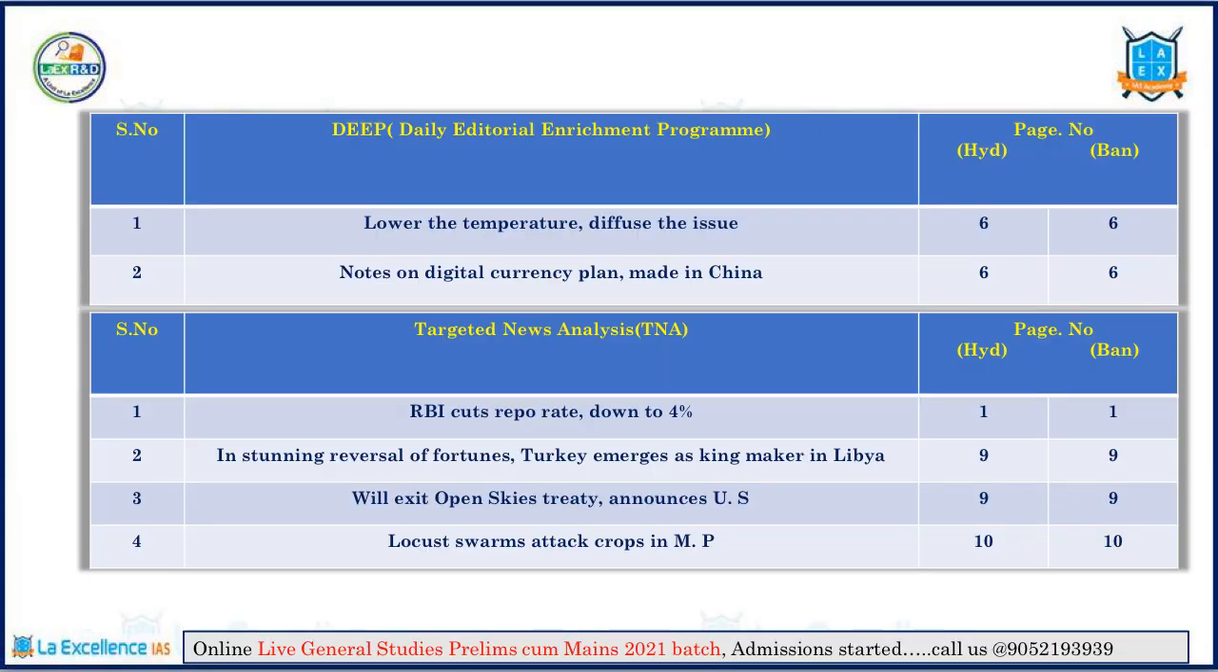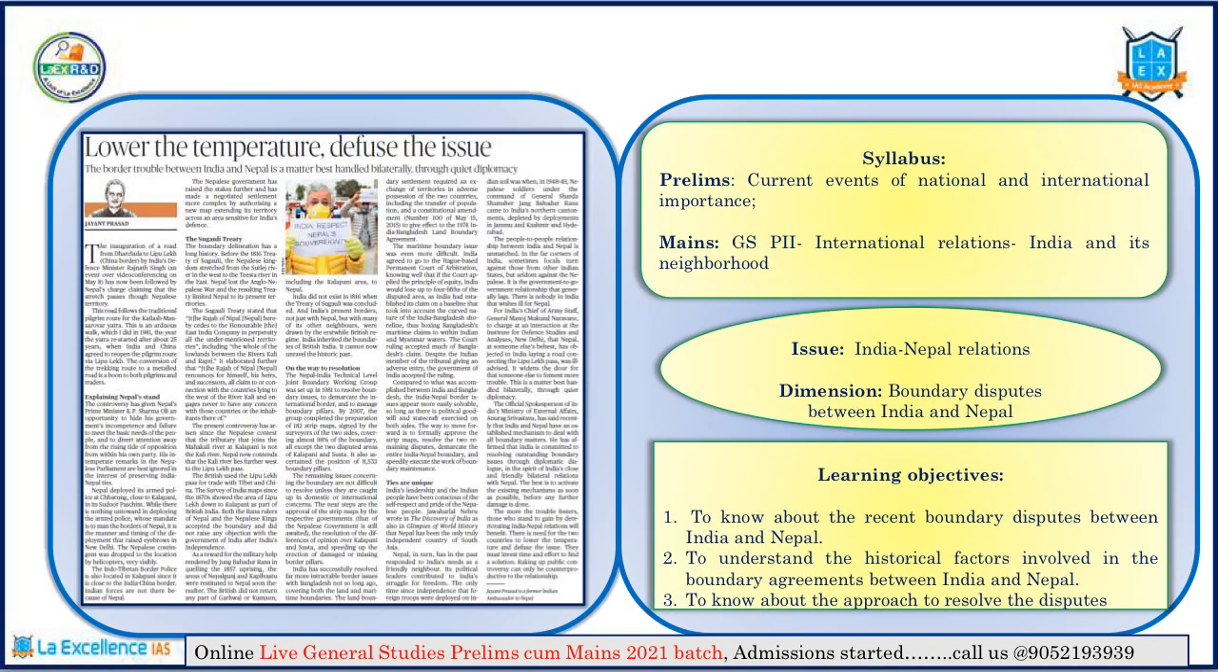First of all, we'll discuss the editorial articles, and then we'll discuss the targeted news analysis part. The respective articles and their page numbers are given in this particular slide. Let us see the first article of today, that is "Lower the temperature and defuse the issue." This is about the India and Nepal border dispute.